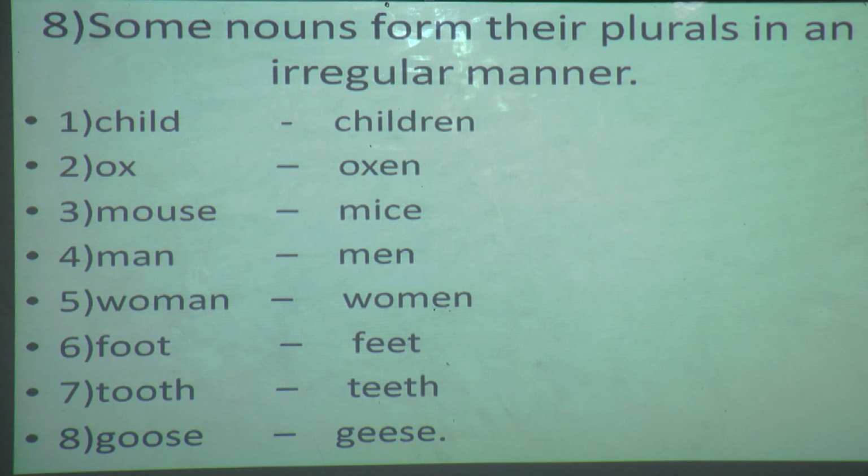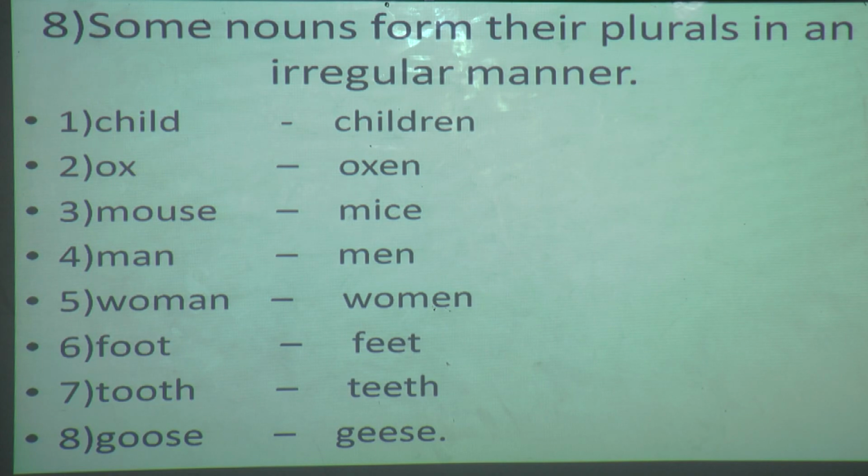Now child, you can't say childs, you have to make it children. Ox, are you going to make it, x is there, so teacher has taught us that when x is there we have to add es? No. What we are going to do for ox? Oxen. Mouse, mice. Man, men. Woman, women. Foot, feet. Tooth, teeth.